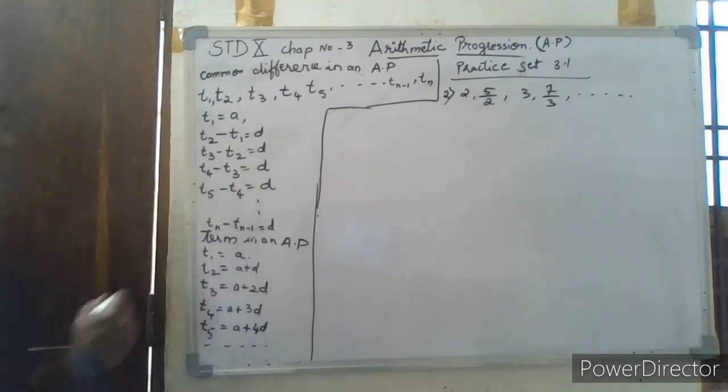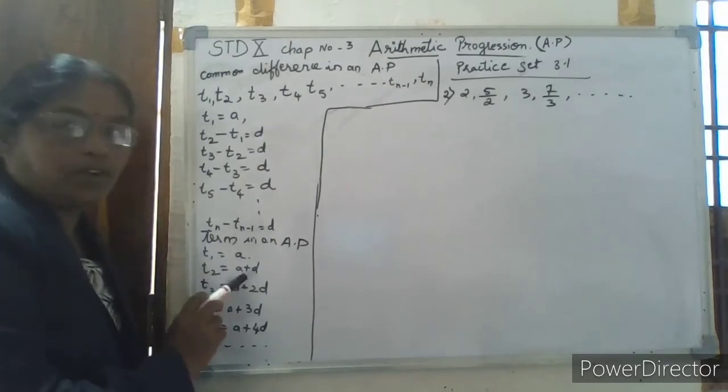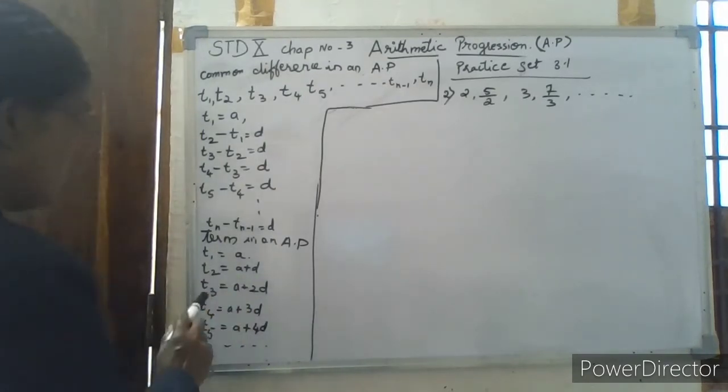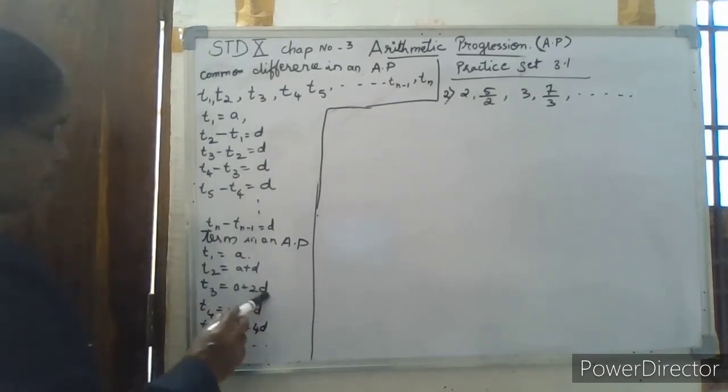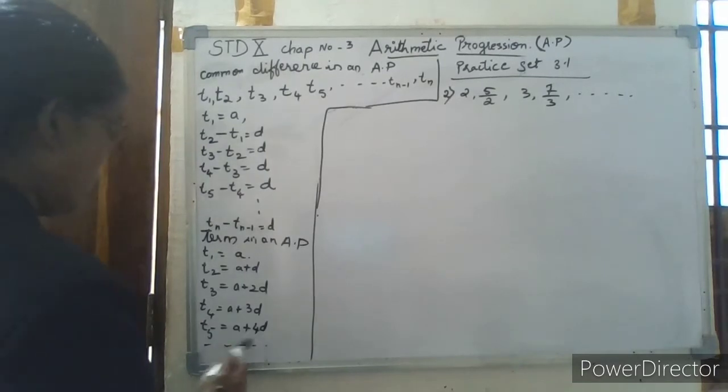First term is A, second term is A plus D, third term is A plus 2D, fourth term is A plus 3D, fifth term is A plus 4D, and so on.